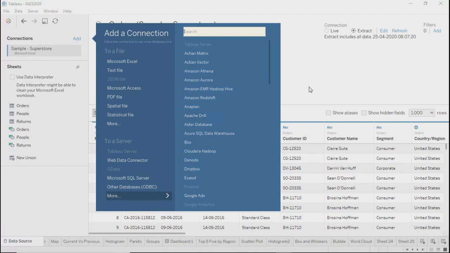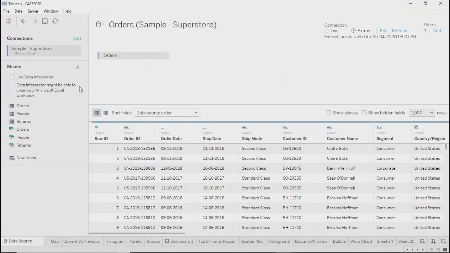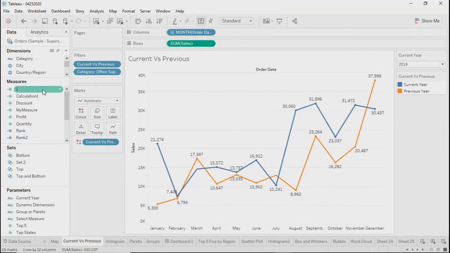If you are doing a join, you'll be doing that join on this particular page, and on your worksheet, you will see only one data source name. Correct. Join doesn't show multiple data source names, correct? Right? That's the first thing.